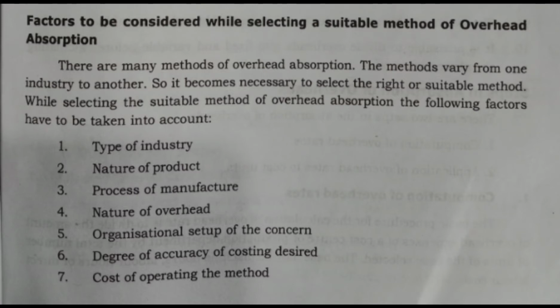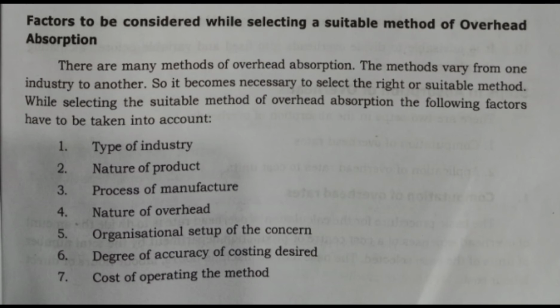Then, what are the factors to be considered while selecting a suitable method of overhead absorption by different firms? We have to follow the following factors. First one, type of industry. Second one, nature of product. Third one, process of manufacture. Fourth one, nature of overhead.